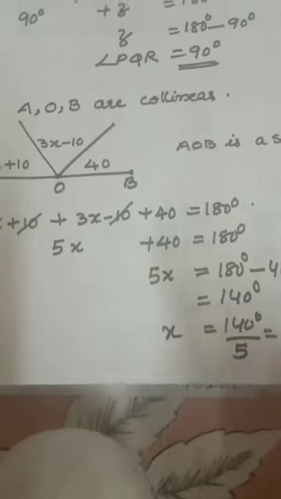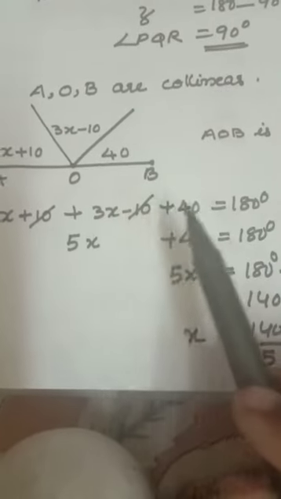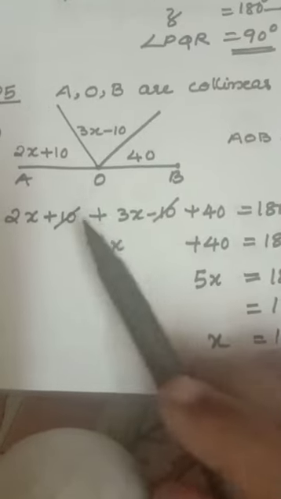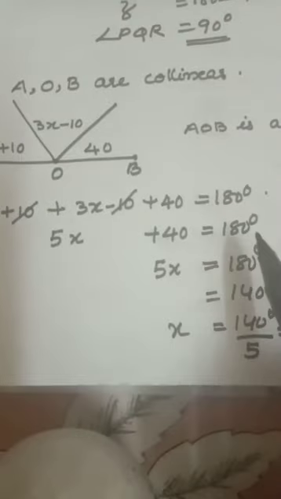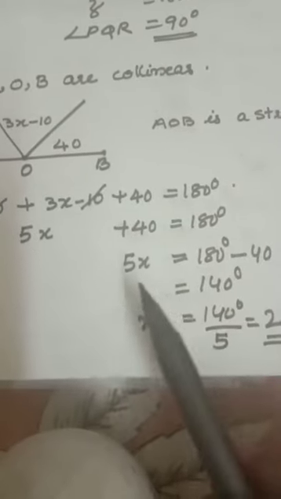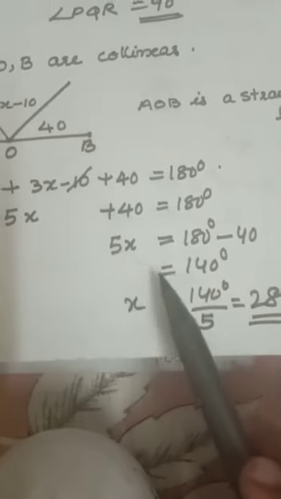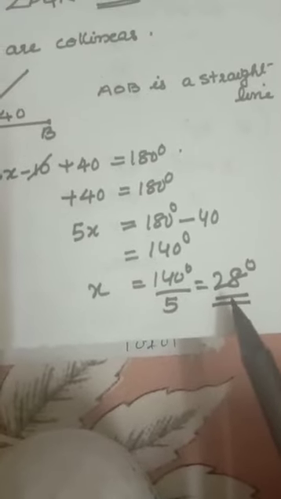Here, adding 2x plus 10, 3x minus 10 plus 40 equal to 180. Plus 10 minus 10, 0, so you cut out. Next 2x plus 3x is 5x plus 40 equal to 180. Plus 40 will move that side, minus 40, 5x equal to 140. x equal to, 5 is multiplying, this 5 will come to the right side, it will be divided, 28 degrees.